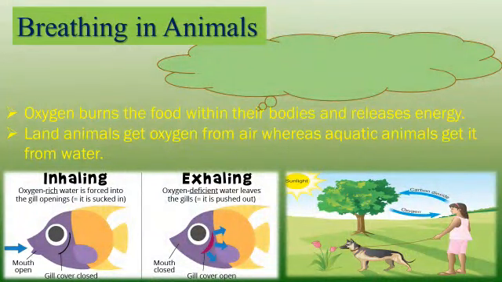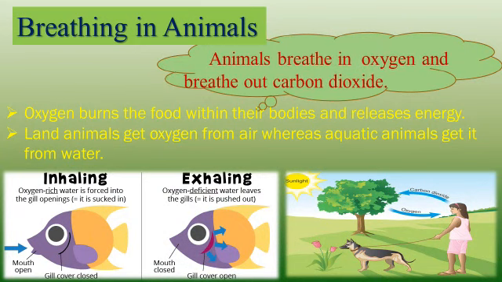First is about breathing in animals. You all know that animals breathe in oxygen and breathe out carbon dioxide. All land animals get oxygen from air, whereas aquatic animals get it from water. Aquatic animals means animals that live underwater. Fish breathe in oxygen which is dissolved in water. And this oxygen burns the food within their bodies and releases energy.